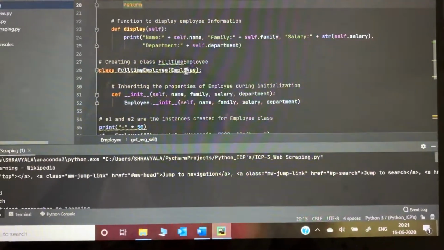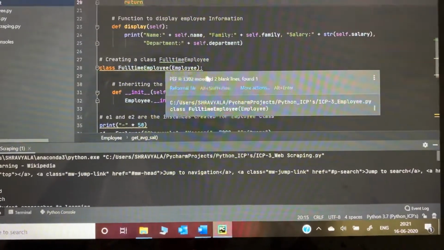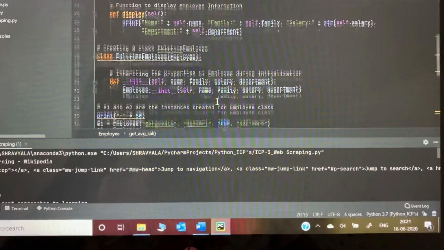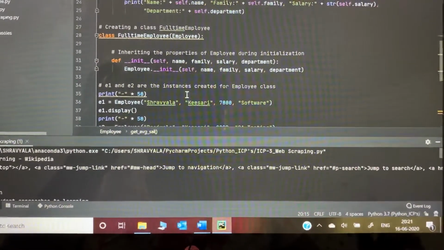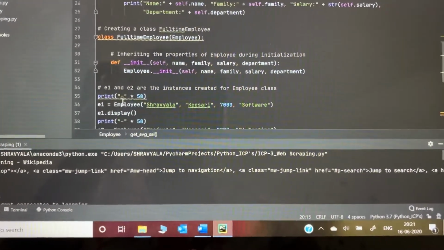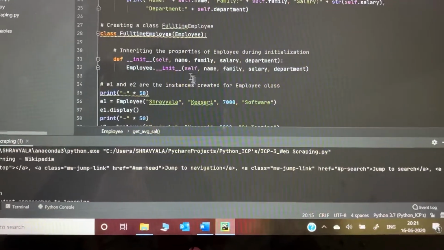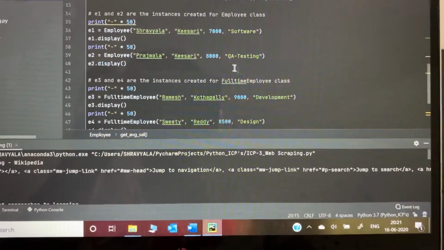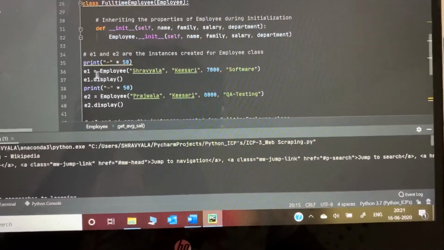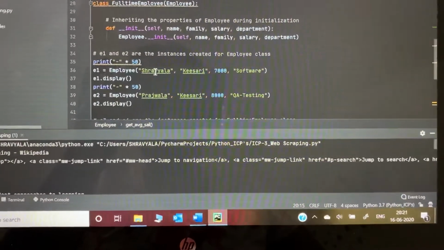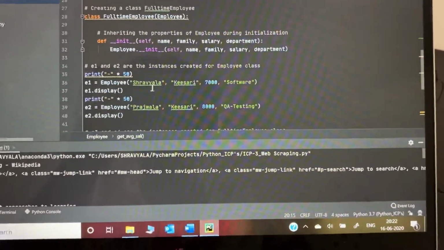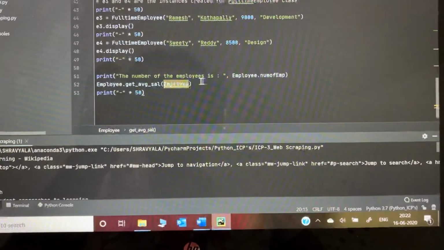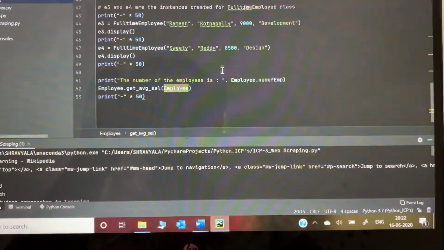Next, another class, FullTimeEmployee, is created with the same attributes of the Employee class. The same thing is defined here, and here too we are creating the instances for both the classes. E1 and E2 are two instances created for the Employee class, and E3 and E4 are the instances created for the FullTimeEmployee class. Here I am giving the data for E1 and E2 with the whole data of the employee as defined: the name, the family, the salary and the department. At the last we are getting the average salary of all the employees.